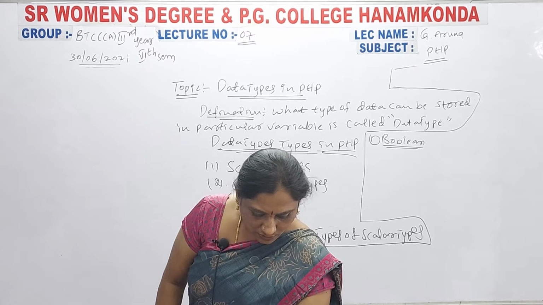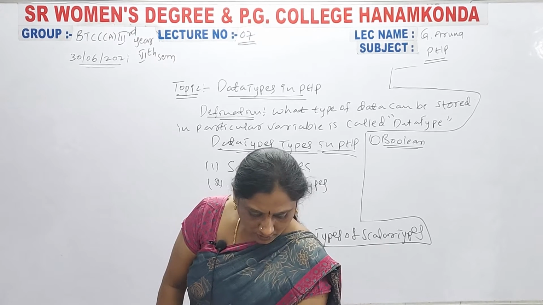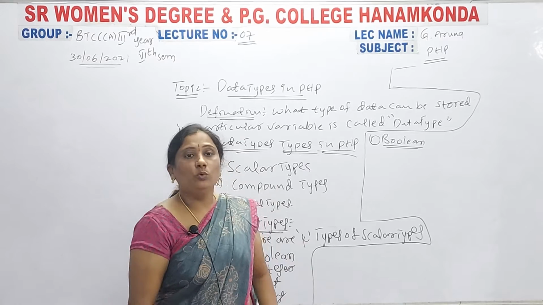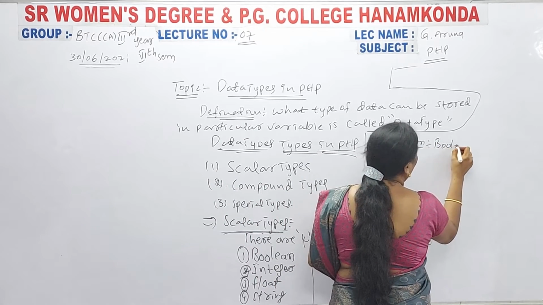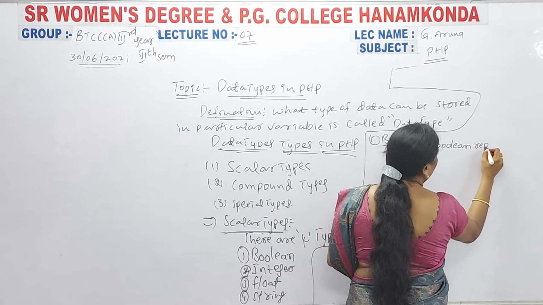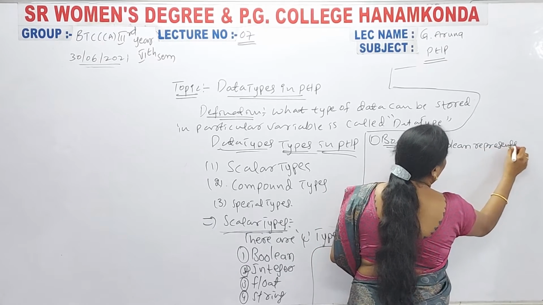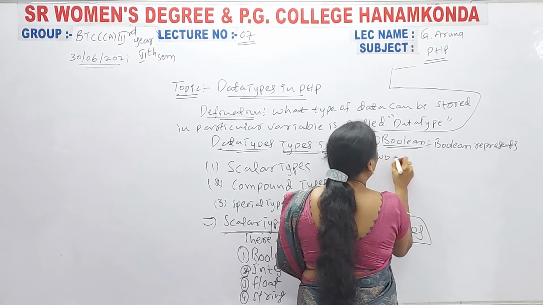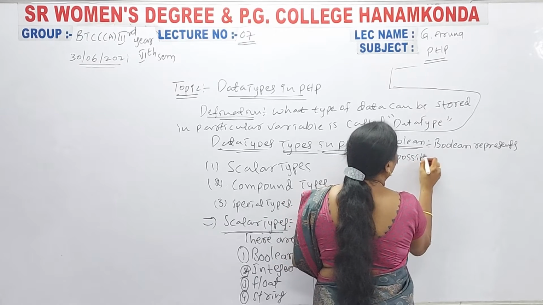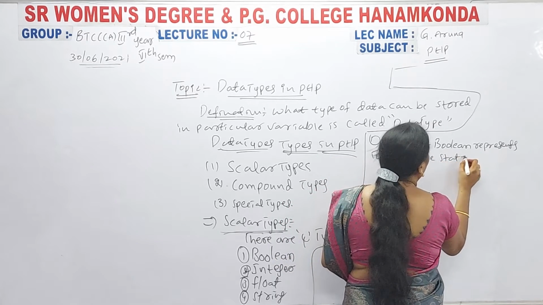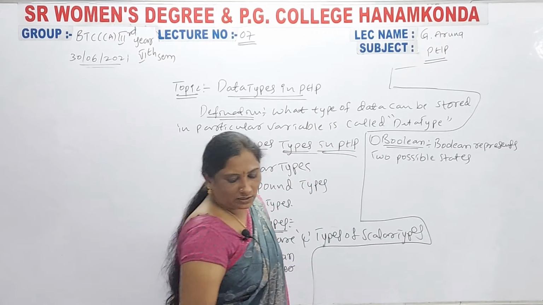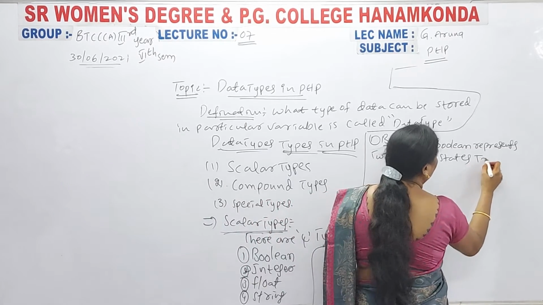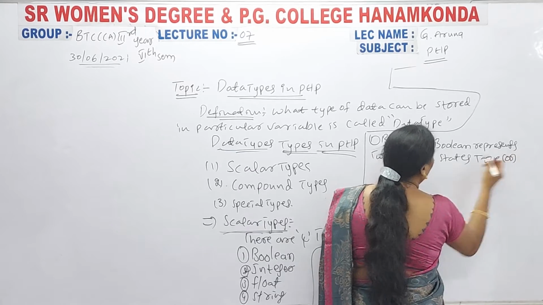Boolean represents two possible states. What are they? True or false.